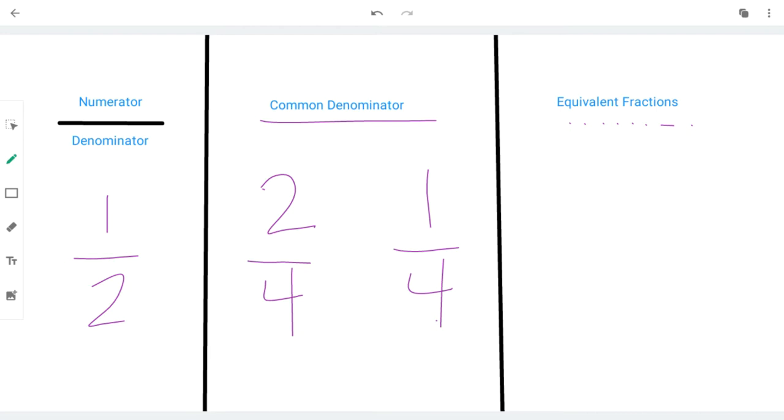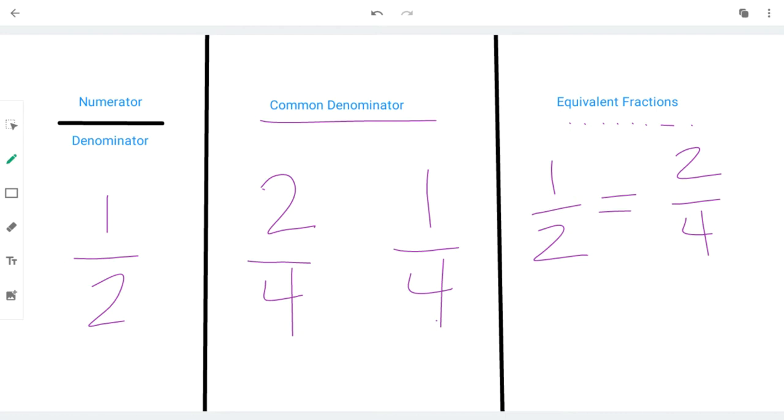If you remember from decimals, some decimals also have different names. We say them differently, but they actually have the same value. So for equivalent fractions, you might see 1/2 is equal to 2/4.